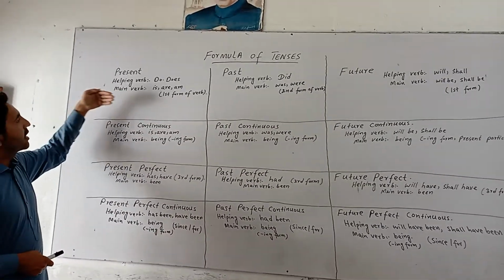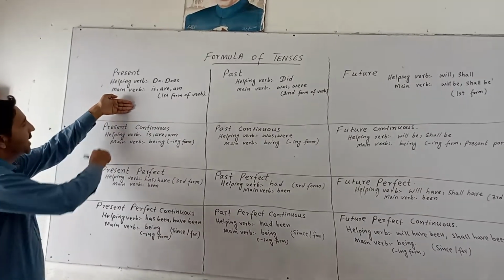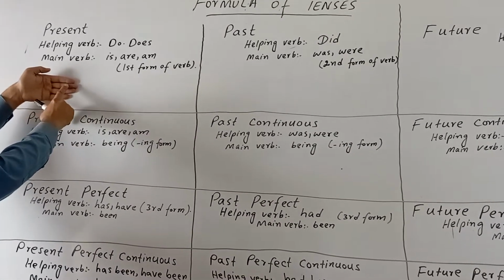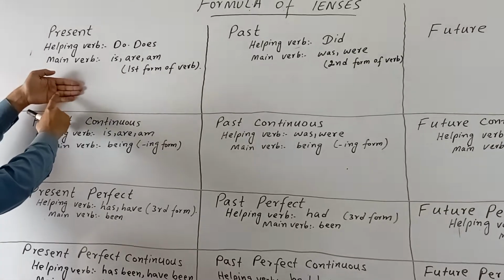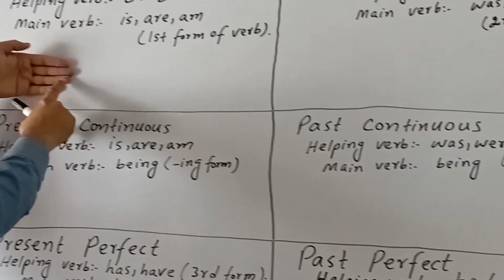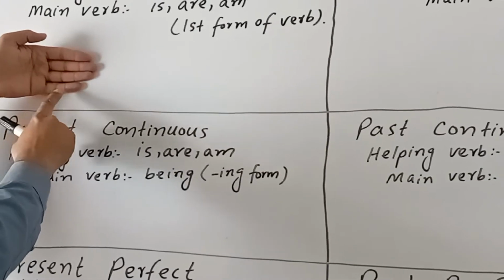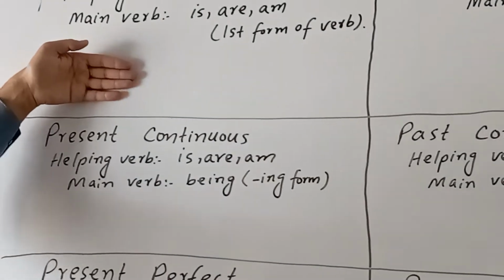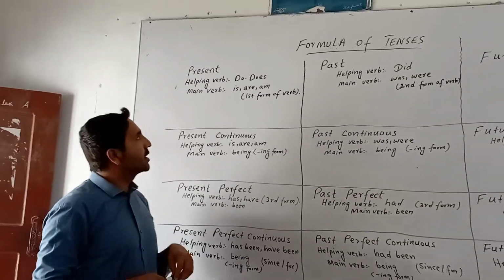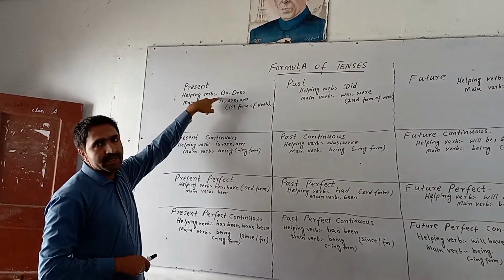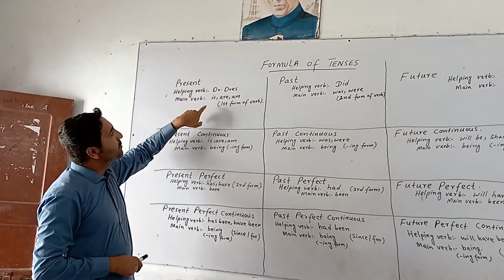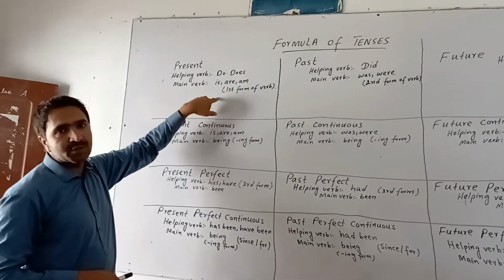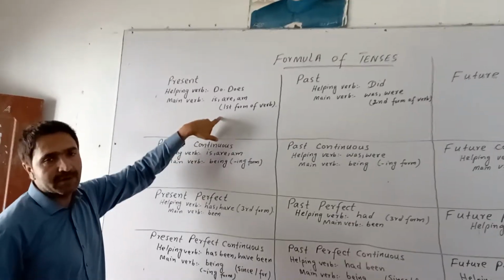So also we can learn from our hands. This is present, past, future. Present continuous, past continuous, future continuous. Present perfect, past perfect, future perfect. Present perfect continuous, past perfect continuous, future perfect continuous. For these tenses, we have to learn the helping verbs. In present tense, we have do and does as helping verbs. Main verbs are is, are, am. And in this tense, we use the first form of the verb.